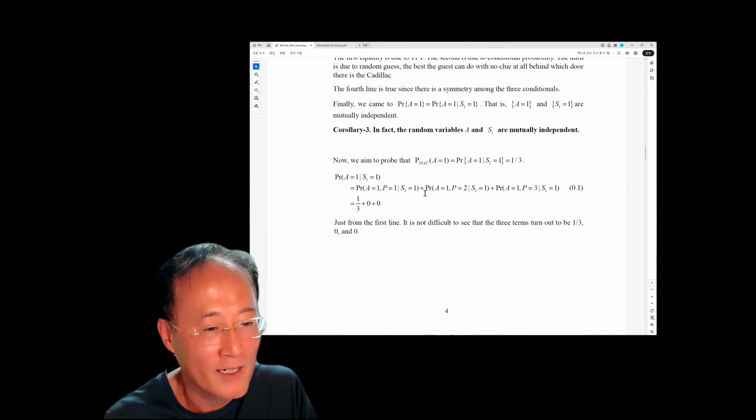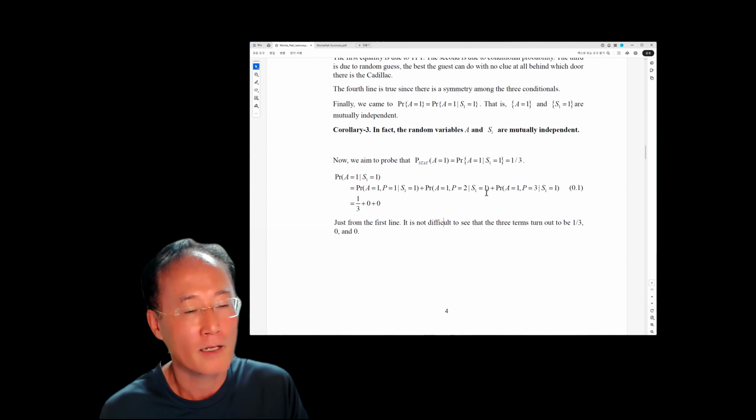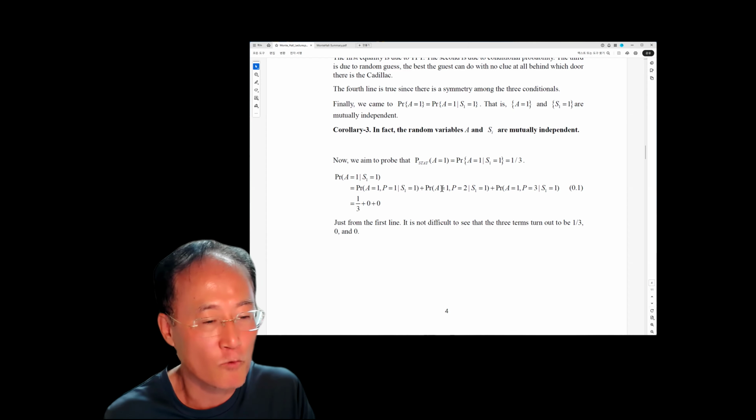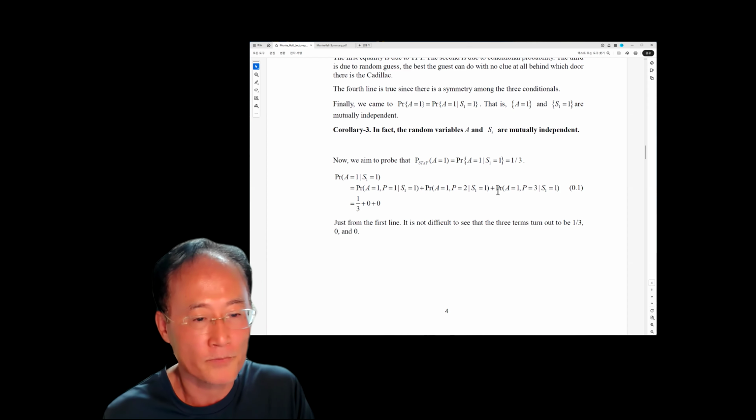What about this one? Here the crew has placed the Cadillac behind door number 2, but the guest has to stay with his first selection. So the chance that A is equal to 1 is equal to 0. Same story with this one.